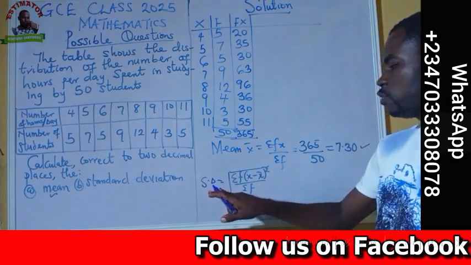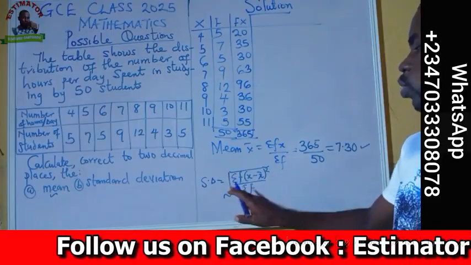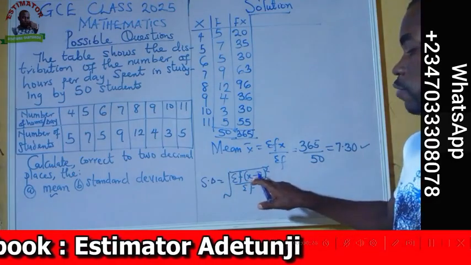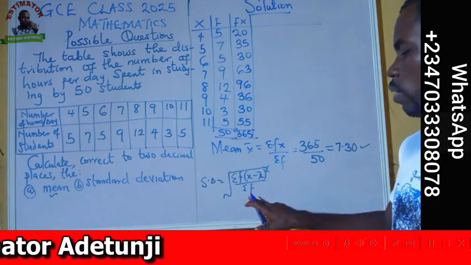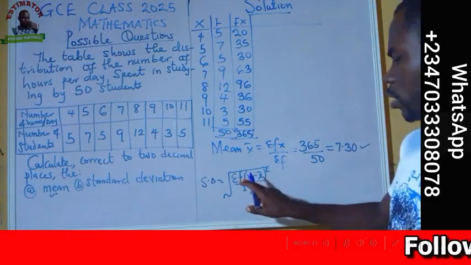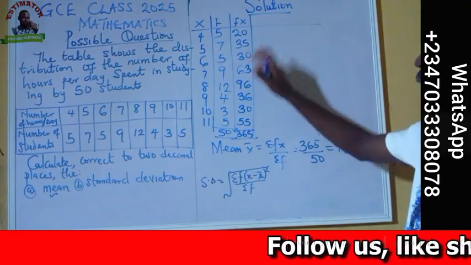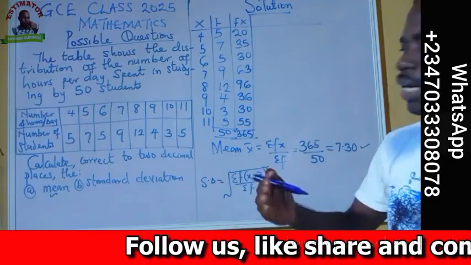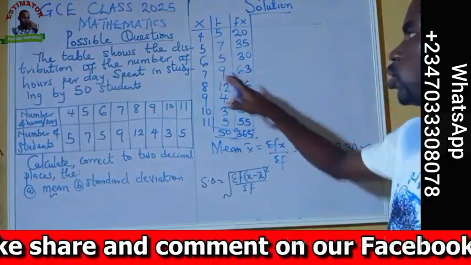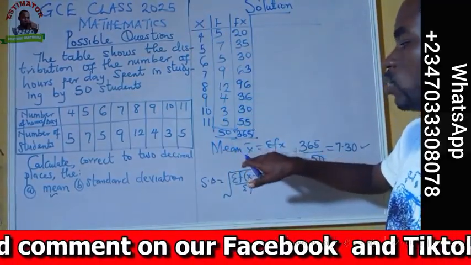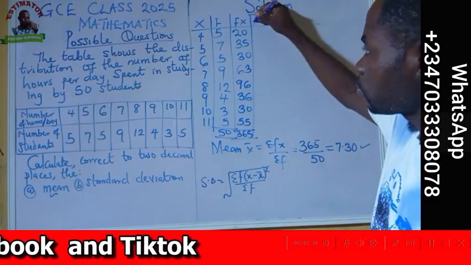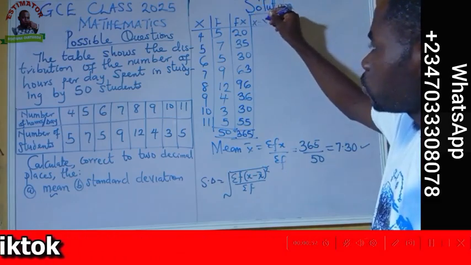The SD is the standard deviation, equal to the square root of summation f, that is the product of f and the deviation squared, the square of the deviation, over the summation of f. Alright, that is, we need all these items on this table. How can we create it? We start from the first action, and that is to create the deviation itself. When we see deviation, that is x minus the mean, we create a column of x minus mean.